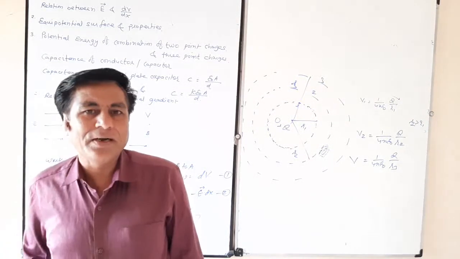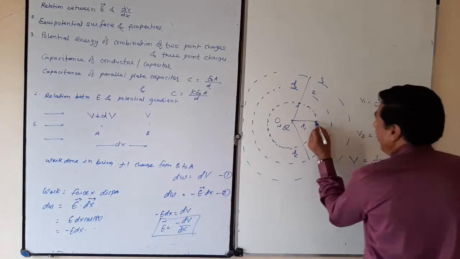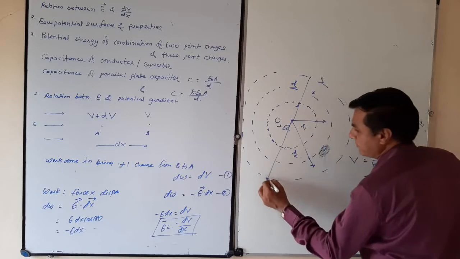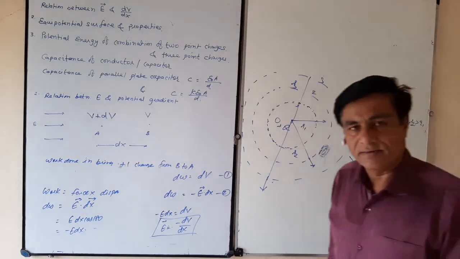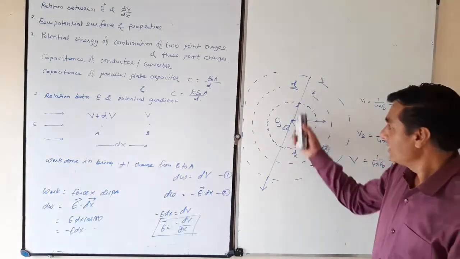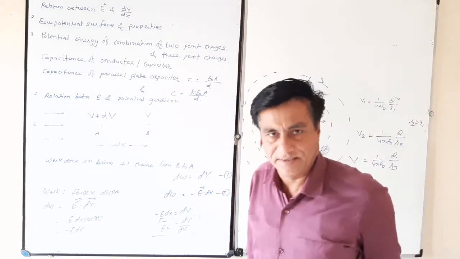There are many properties of an equipotential surface. First, the direction of the electric field intensity at any point of an equipotential surface will be normal to the surface. Positive charge outward, negative charge inward.